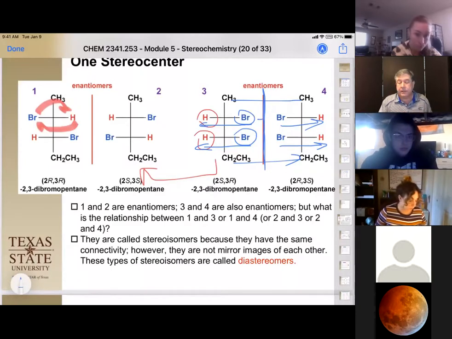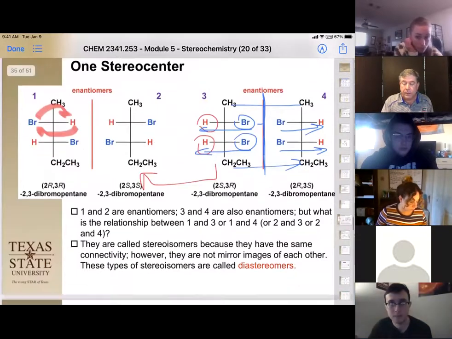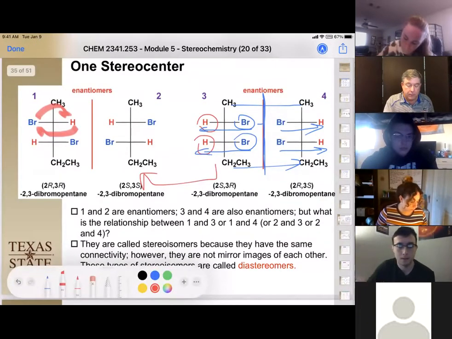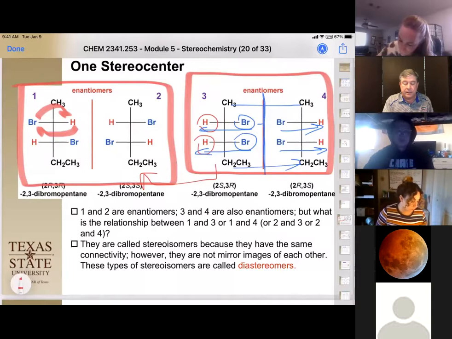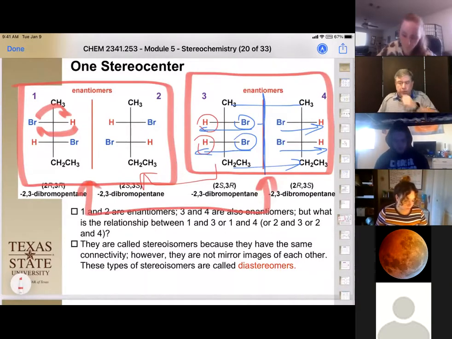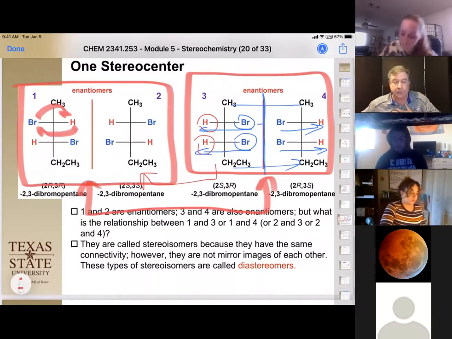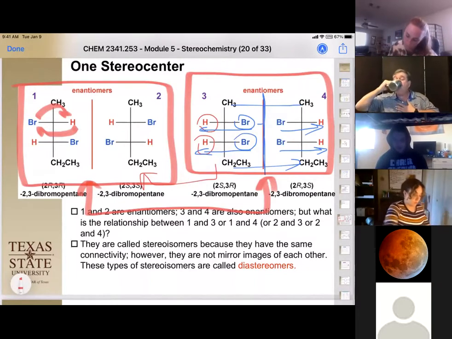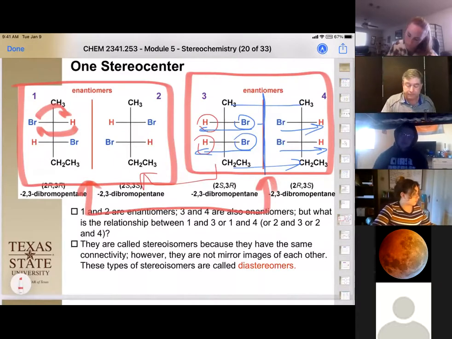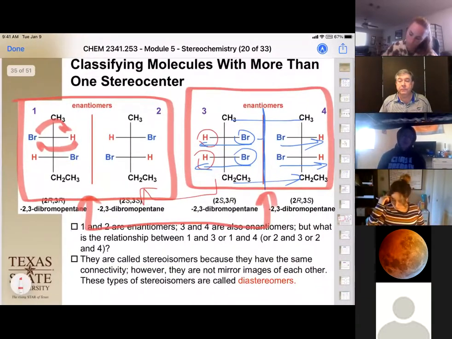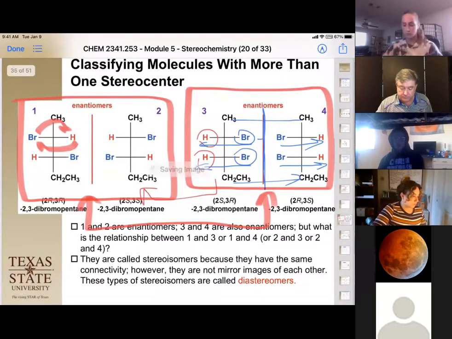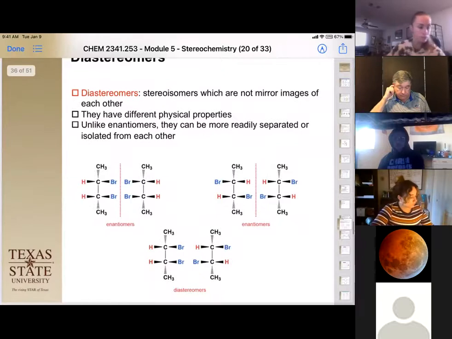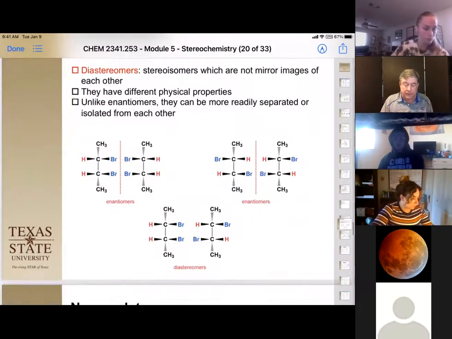Again, to stress a point here, this pair is a pair of enantiomers, and this pair is a pair of enantiomers. The two pairs relative to each other are diastereomers. Okay, questions on that? Now we can also use a trick to help us assign R and S with our system here as well. I'm going to show you another example of that.